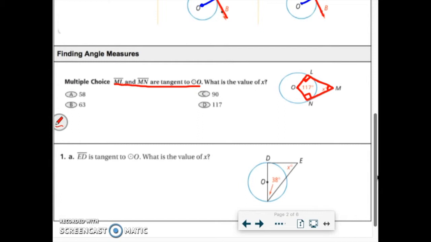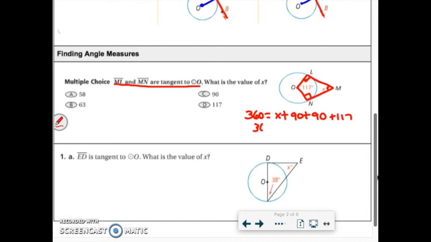I can use that information to find the missing angle, because this is a quadrilateral, which has a total of 360 degrees inside. All four of those angles add up to 360. I have an x, I have two 90s because I have two tangent lines, and then 117 on top of that. I can just solve this like we've been doing all year.